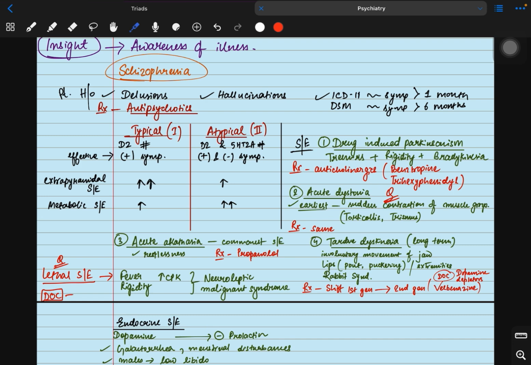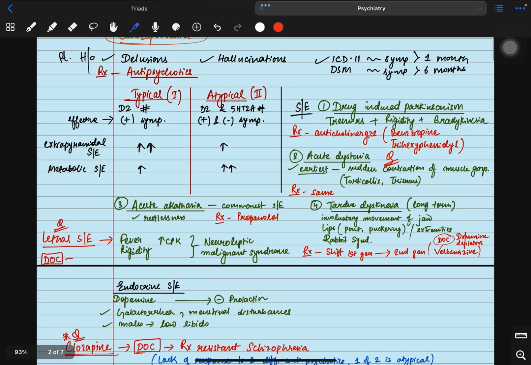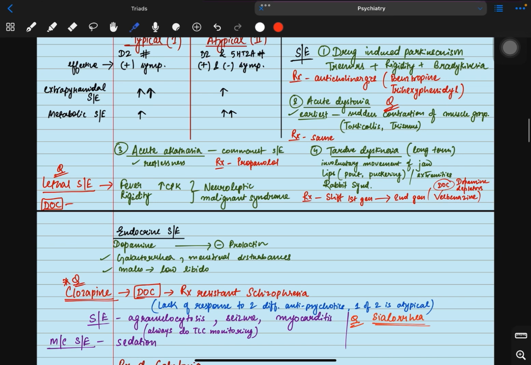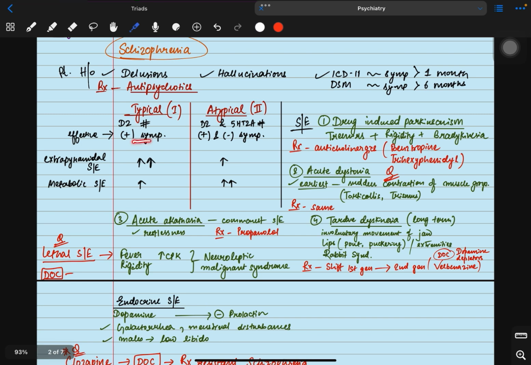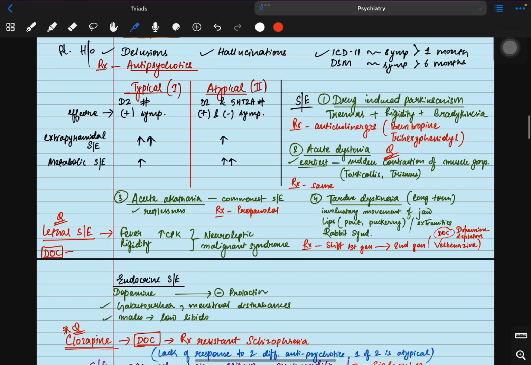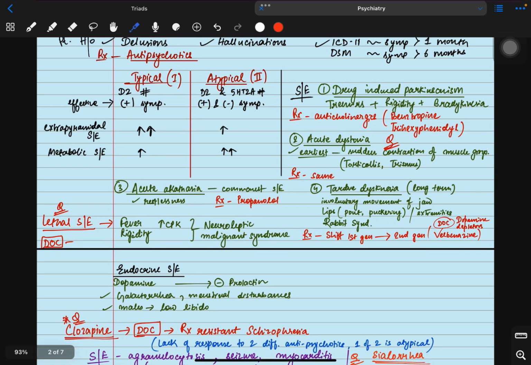Now, antipsychotics can be of two types: typical and atypical. Typical antipsychotics are called first generation antipsychotics. Atypical antipsychotics are called second generation antipsychotics. So what is the mechanism of typical antipsychotics? They are D2 blockers, and atypical antipsychotics are D2 and serotonin blockers. The extrapyramidal symptoms are much more in typical antipsychotics. In atypical antipsychotics, the metabolic side effects are much more.